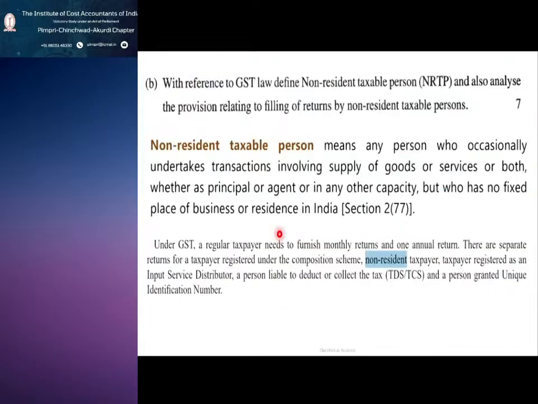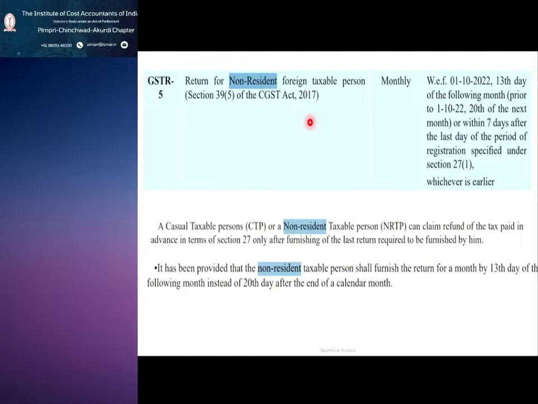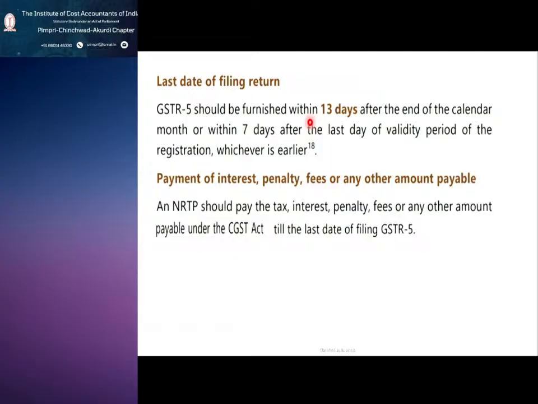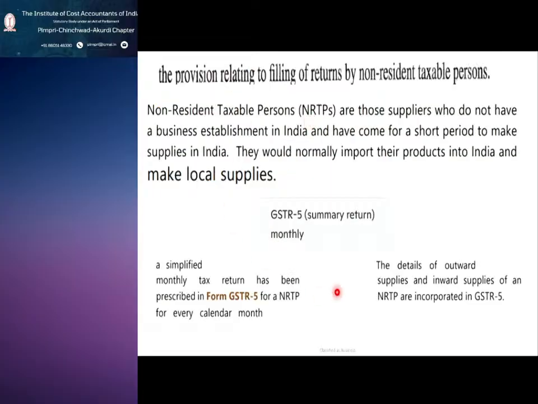Additionally, relating to filing of returns, we know it is GSTR 5. A monthly tax return has to be filed in form GSTR 5. If we are a normal registered person, what are the two returns we file?